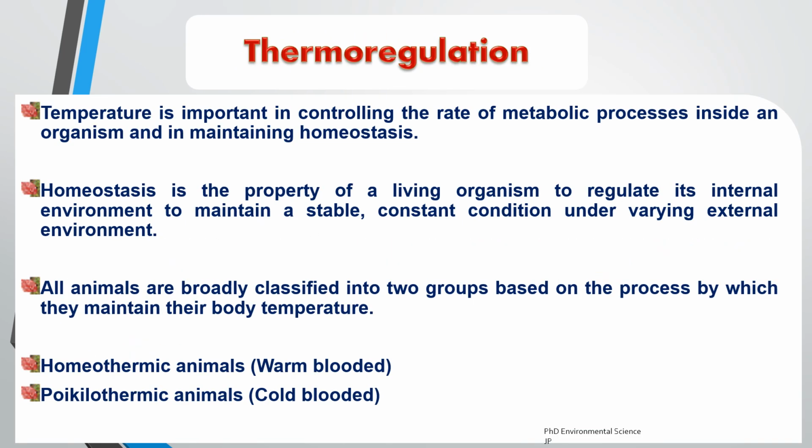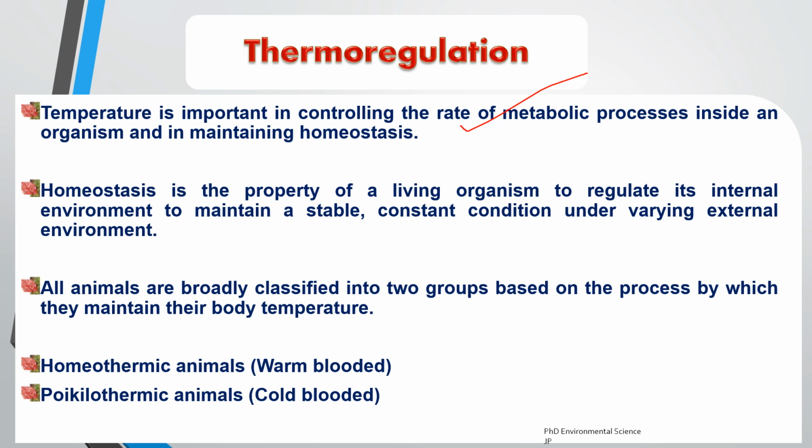Thermoregulation. Temperature plays a crucial role in controlling the rate of metabolic processes within an organism. Enzymes, which regulate these metabolic processes, function most efficiently within an optimal temperature range. Deviations from this range can either slow down or speed up the metabolism, affecting growth, reproduction, and survival. In order to maintain the proper internal balance of these processes, organisms rely on homeostasis.